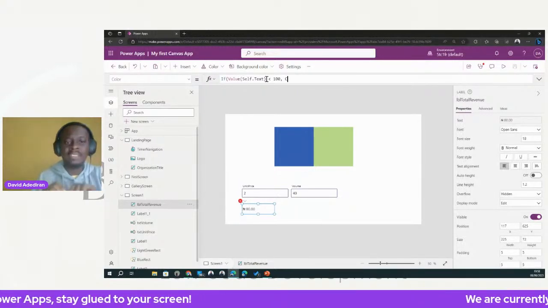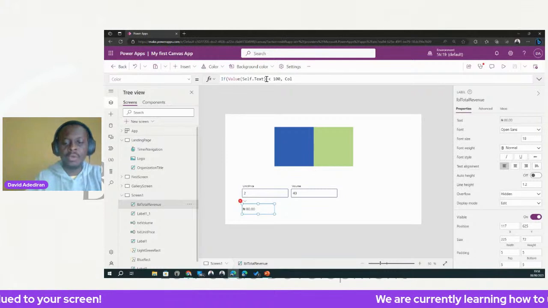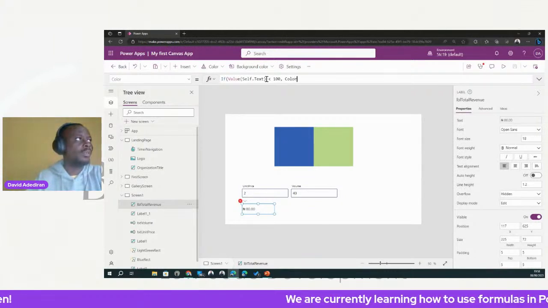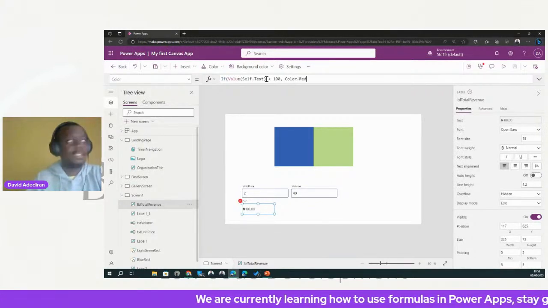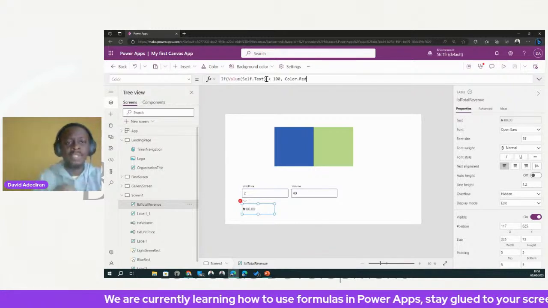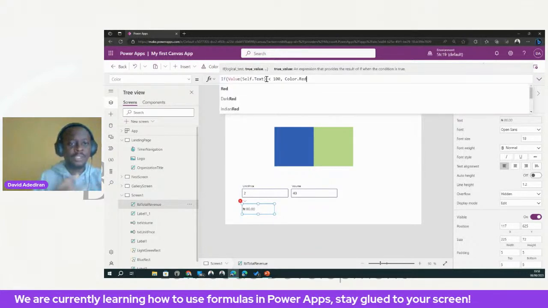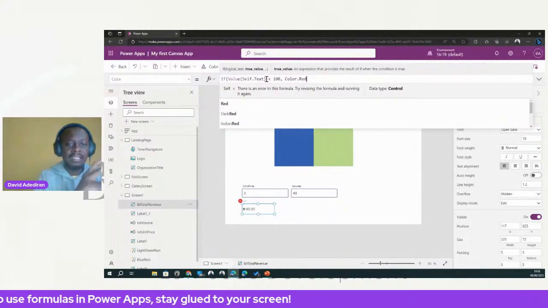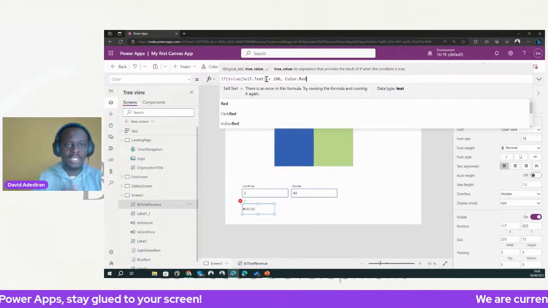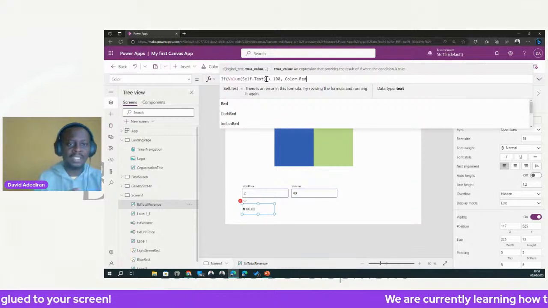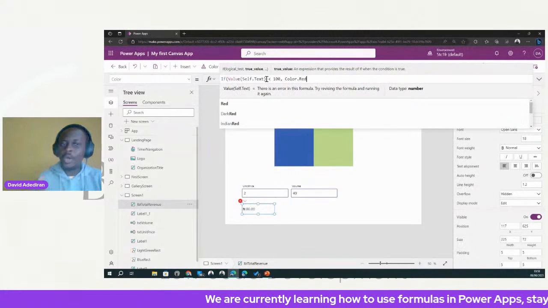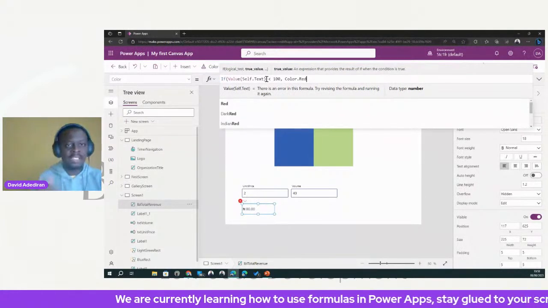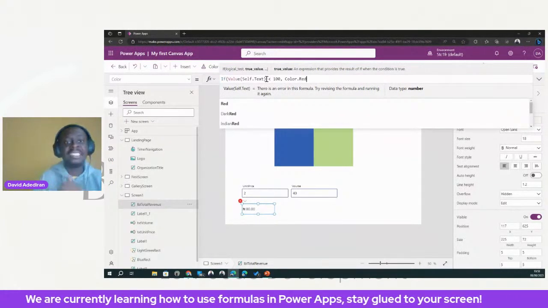Now, the way I'm going to write the red, I'm not going to write red. I'm going to write color dot red. The reason I'm writing color dot red is because there's what we call an enumeration, and don't worry, it's not a big grammar. Basically, there are some things that have very limited options, and you cannot do more than that. Color is one of them. If you do color dot, you see a list of all the colors that are available in Power Apps, that have a name.